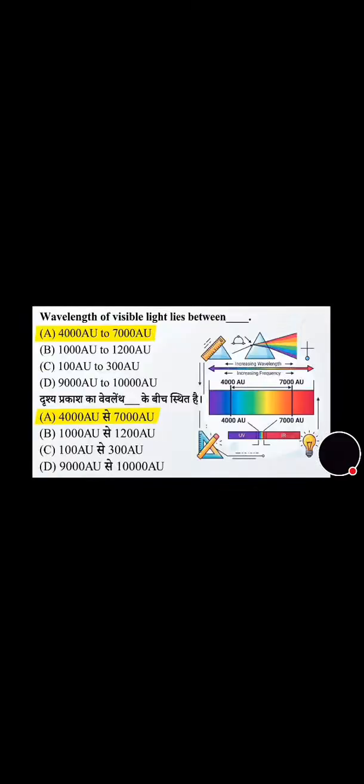Now move towards the next question. Wavelength of visible light lies between how much? Its correct answer is option A, that is 4,000 angstrom to 7,000 angstrom. Now move towards the next question. Which of the following is an example of low voltage fuse? And its correct answer is option D, that is dropout fuse, option D.